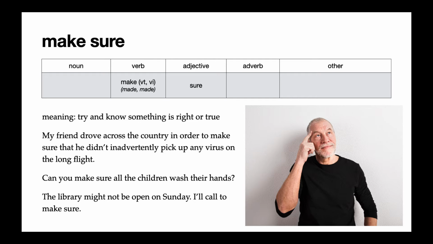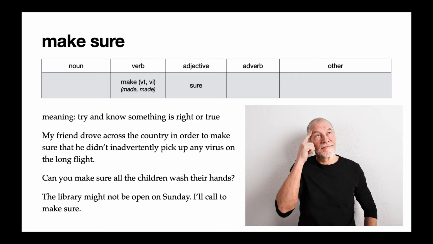And make sure means we are trying to know something is correct or right or true. In the reading, I said, my friend drove across the country in order to make sure that he didn't inadvertently pick up any virus on the long flight. My friend was being very careful to not get sick on the flight. He was trying to do his best to make sure that he didn't make anyone else sick.